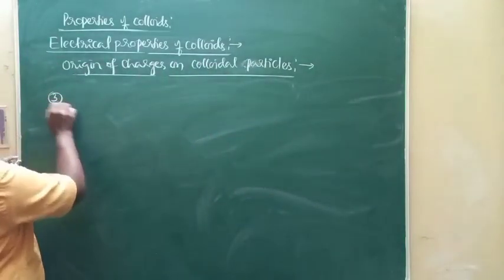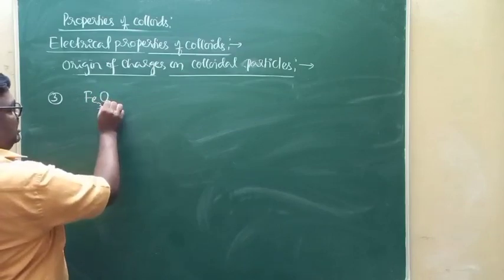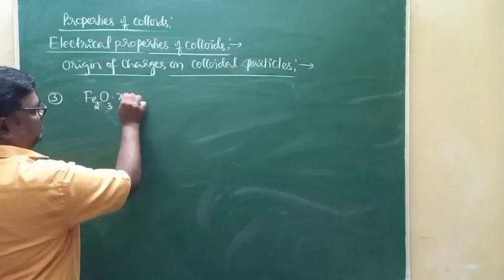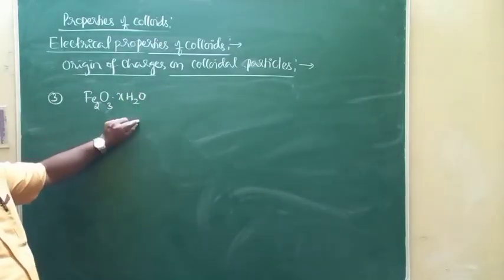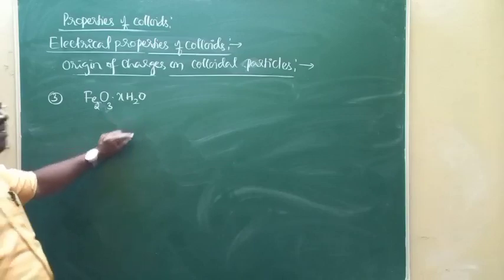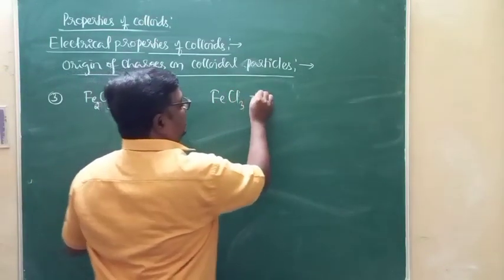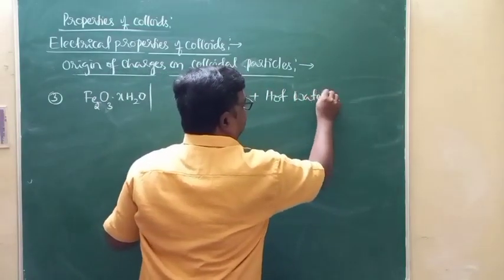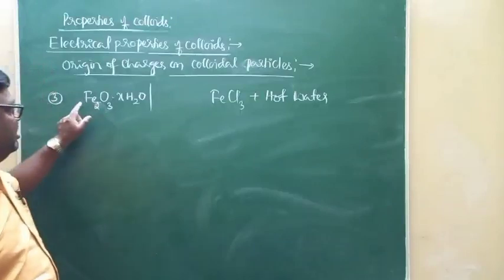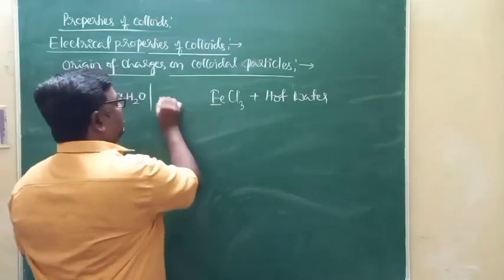Just imagine if I prepare hydrated ferric oxide salt. If it is prepared by adding ferric chloride to hot water, that results in the formation of hydrated ferric oxide, over which ferric ions will be adsorbed.